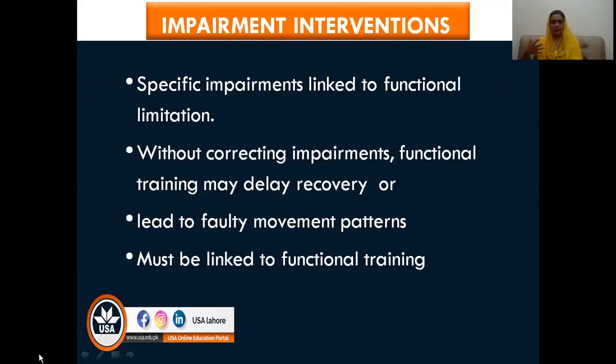It not only trains the patient in a functional, synergic pattern, but also improves strength and endurance in a very functional manner and increases the patient's confidence. But sometimes the patient has specific impairments, and if you start functional training without treating those impairments, it can be counterproductive.